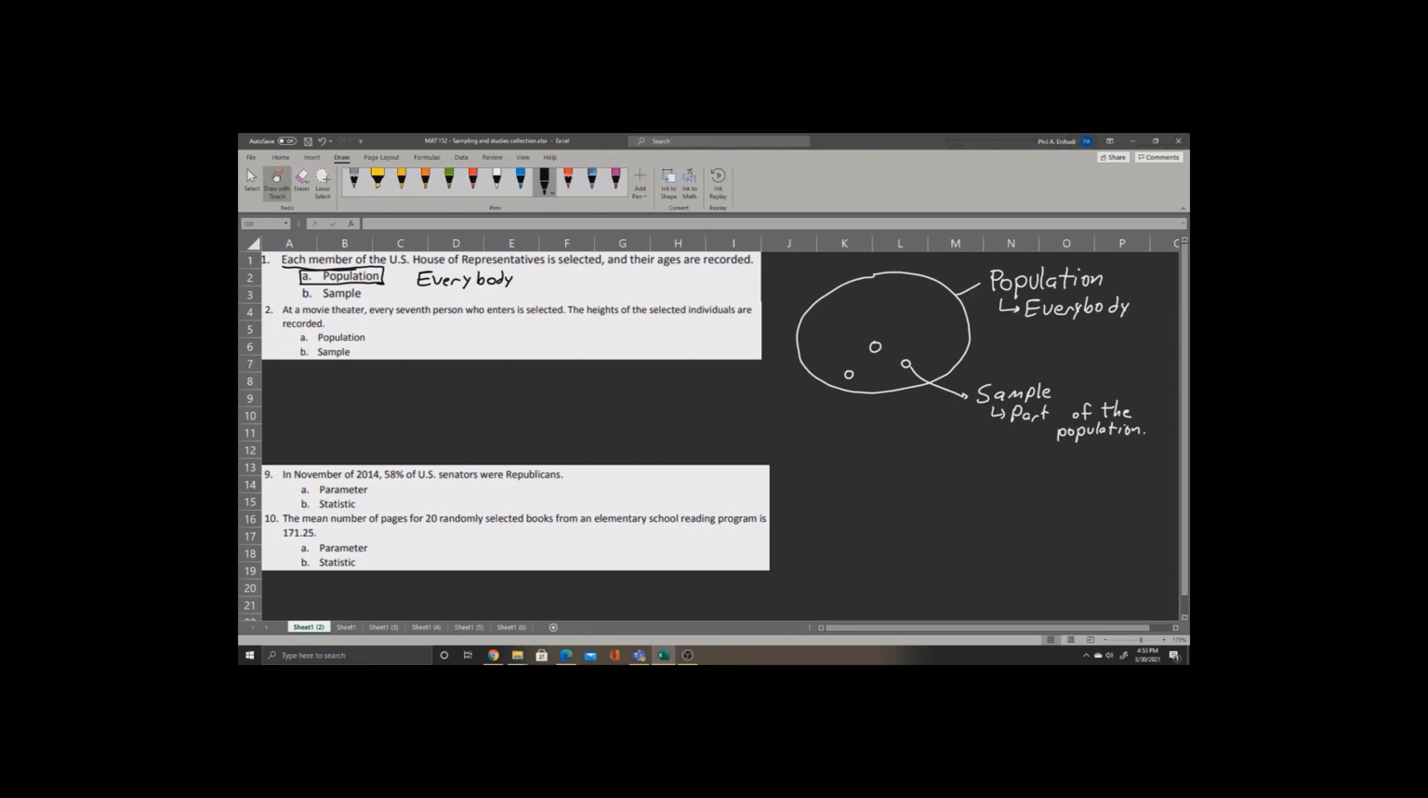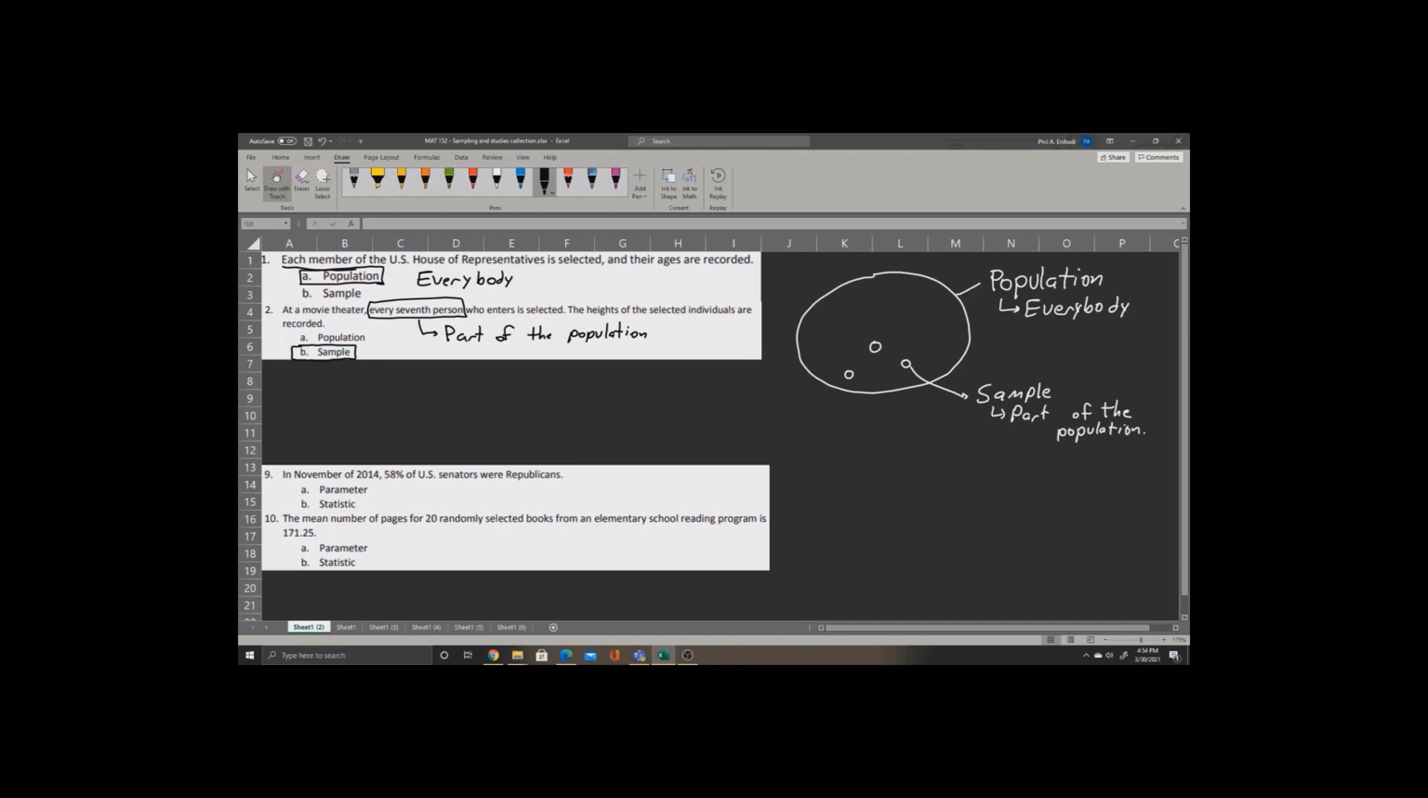The second question asks, at a movie theater, every 7th person who enters is selected. The heights of the selected individuals are recorded. Now in this case, we are not looking at every person who goes into the movie theater. We are only looking at every 7th person. So this isn't everybody in the population, this is only part of the population. Therefore, we say that this is only a sample.